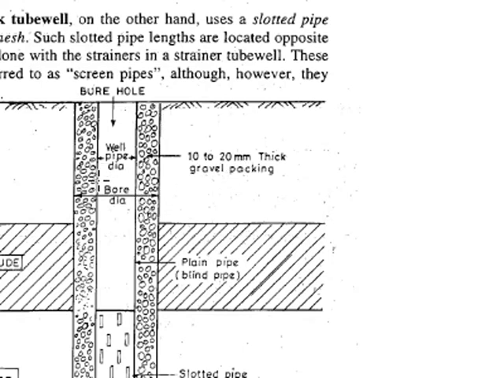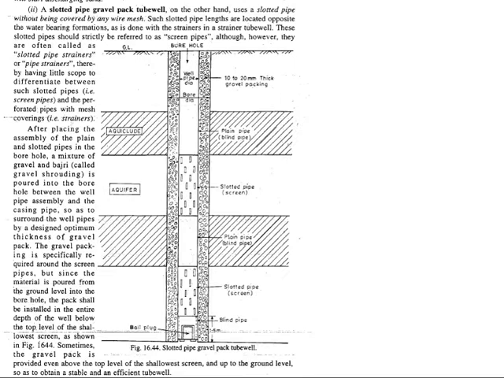Okay, so let us study one by one. At first we dig the borehole, and again there is an alternate layer of aquiclude and aquifer, and here we are not using the strainer. Instead of that, we are using a slotted pipe, which is also known as a screen. In these pipes slots are given, and through these slots water enters that pipe, and then it is pumped through mechanical aids, through the pumping machine.